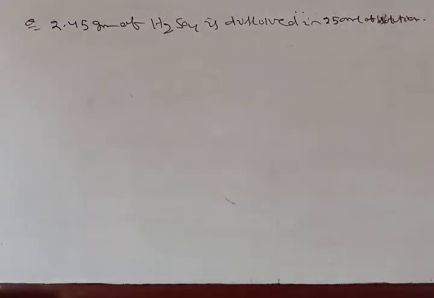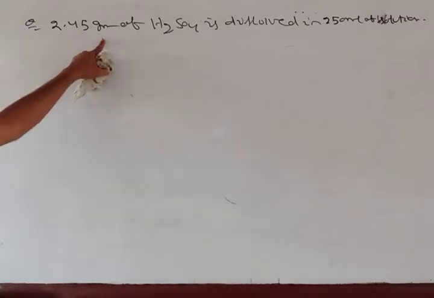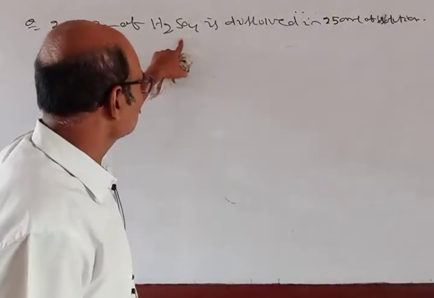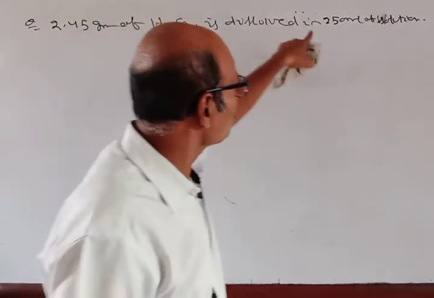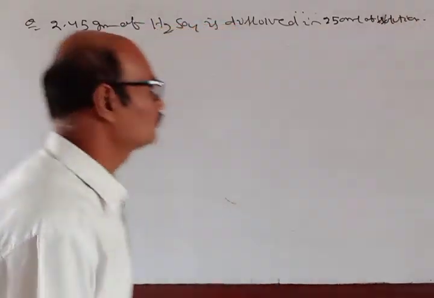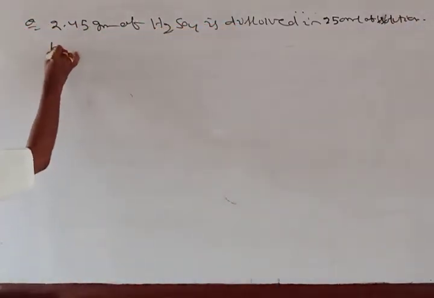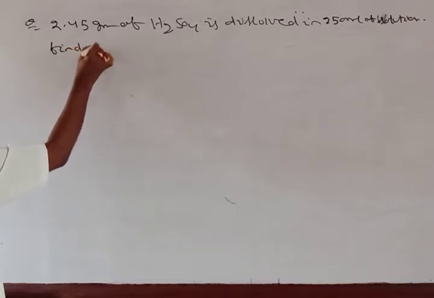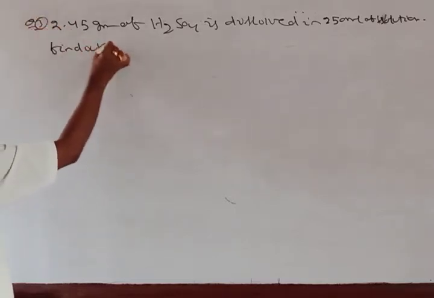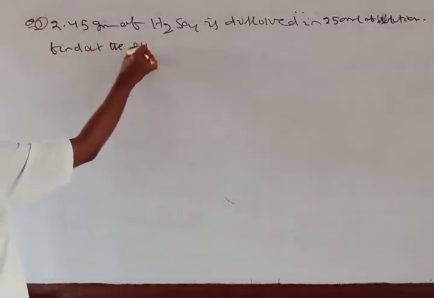Okay, 2.45 gram of sulfuric acid H2SO4 is dissolved in 250 ml of solution. Find out the pH.